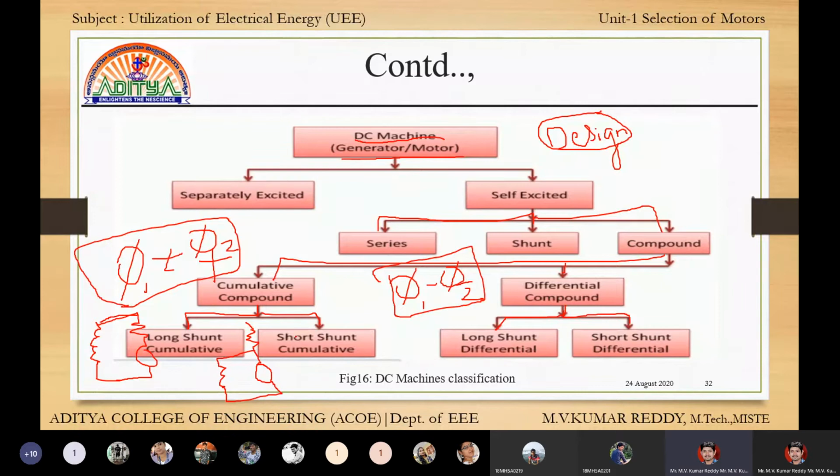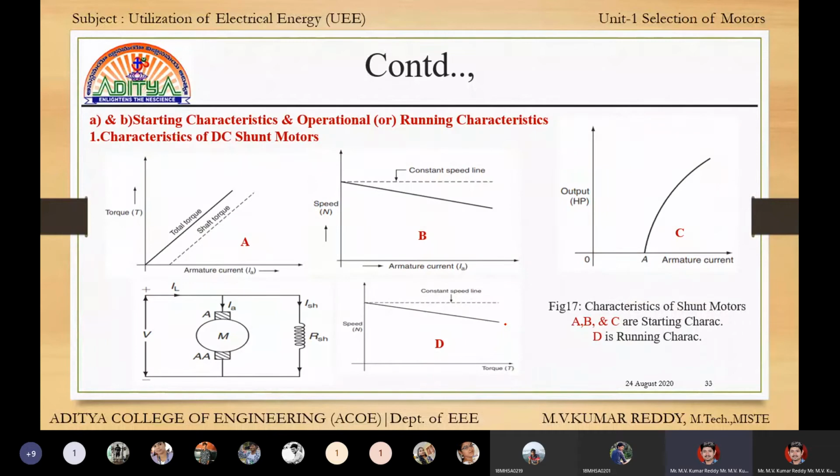But what is the difference here? If the field winding and the series winding are connected in the same manner, then it is called cumulative. If the field winding and the series winding are connected opposite to each other, then it is called differential compound.